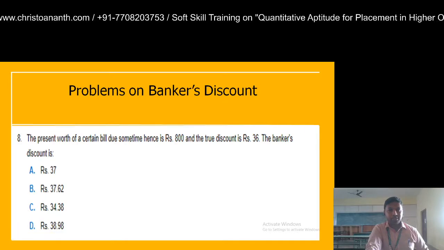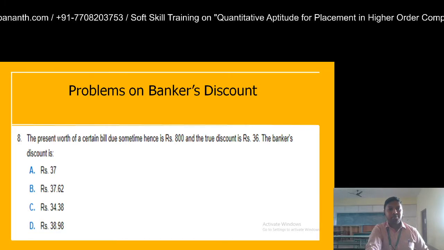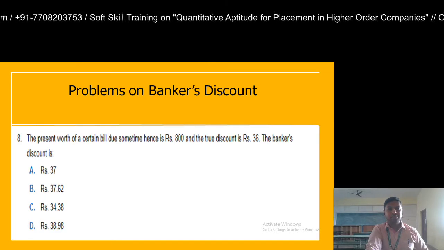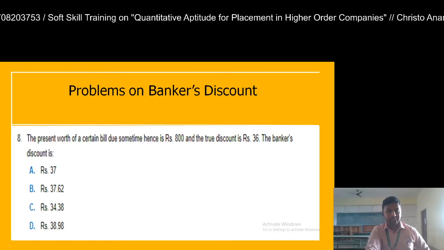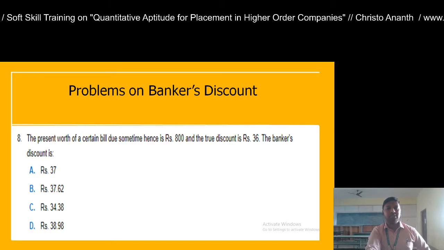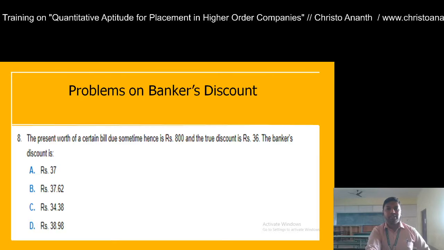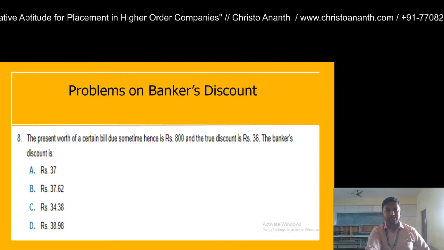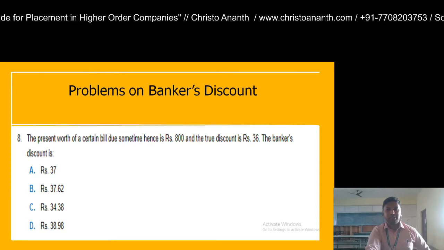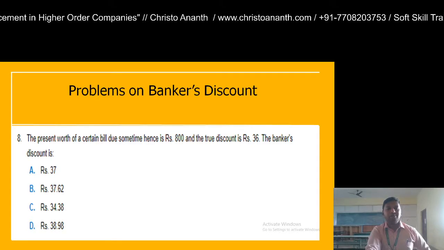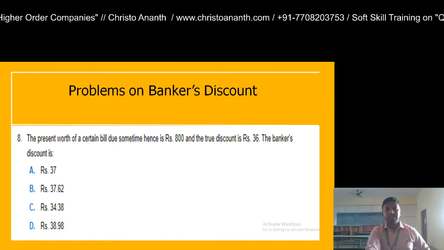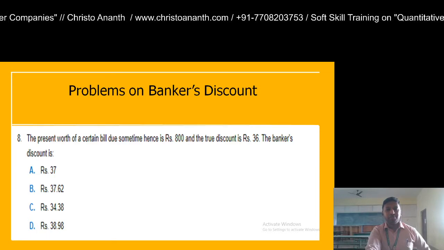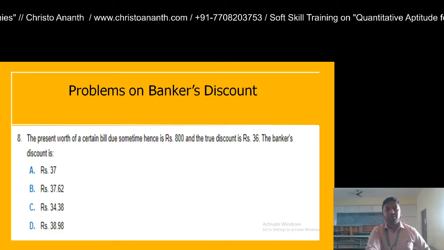Next, we will move to the next question. The present worth of a certain bill due sometime hence is rupees 800 and the true discount is rupees 36. Present worth is given, true discount is given. What is the banker's discount? We are given 4 options: 37, 37.62, 34.38 and 38.98.